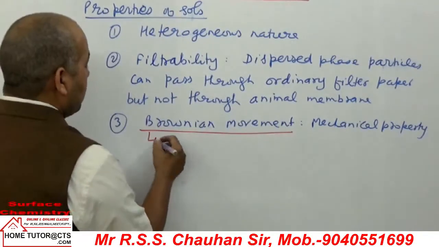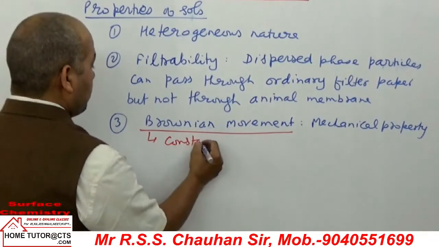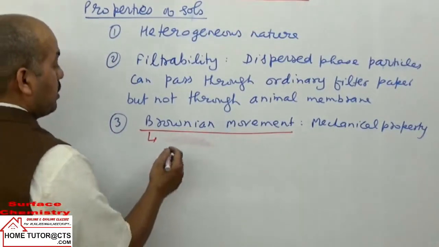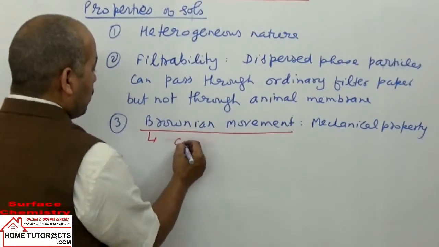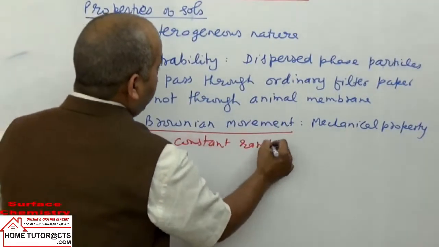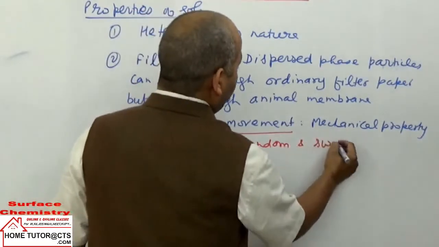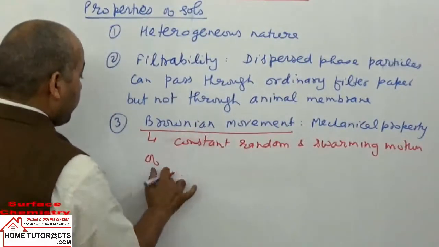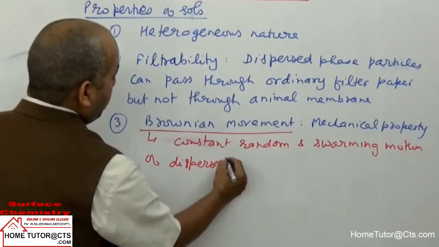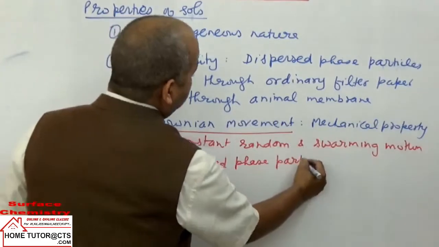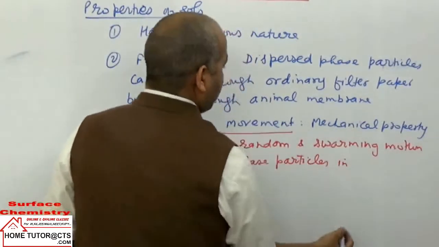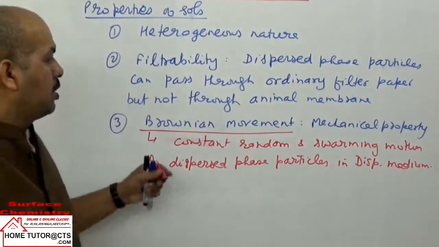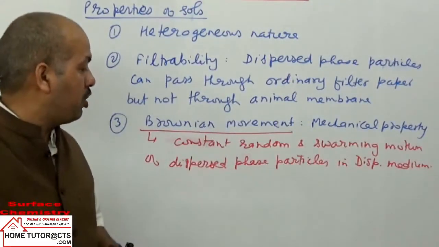This can be interpreted as zigzag motion of the dispersed phase particles, or it is constant, random and swarming motion of dispersed phase particles in dispersion medium. Means it is constant random and swarming motion of dispersed phase particles.